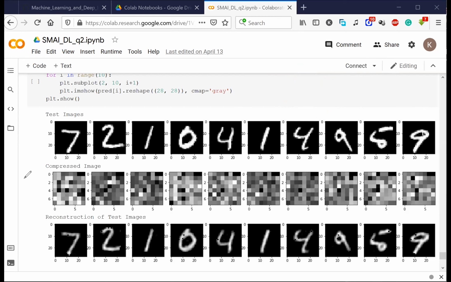Yes, Shweta, it will help in saving so much space. Yes, correct. It comes with a cost. It is not exactly the previous image, but yes, it does save so much space.